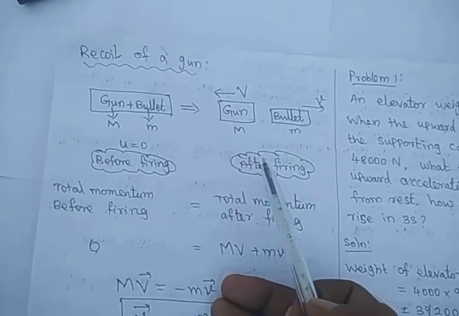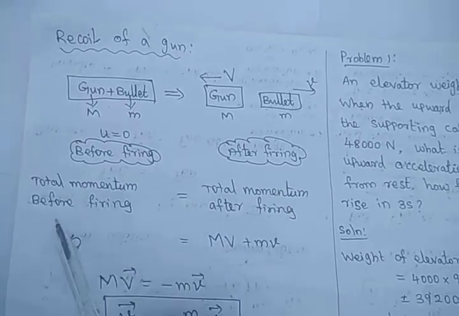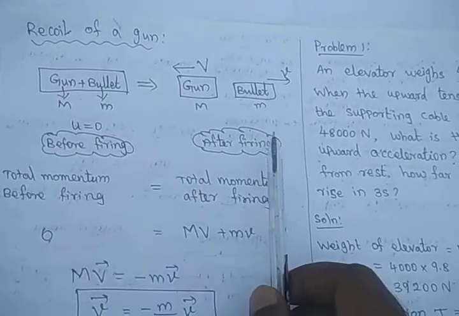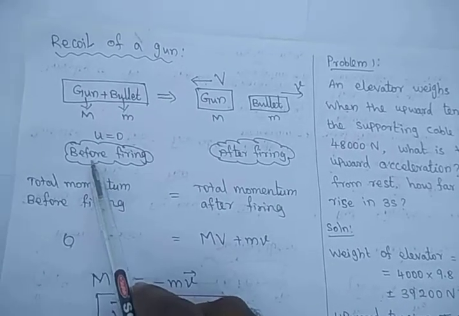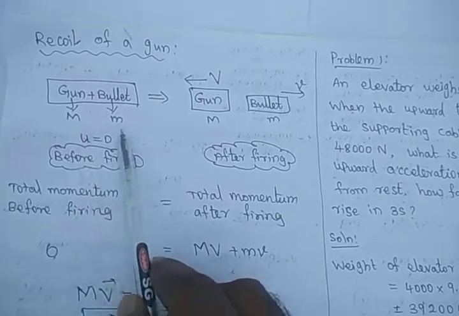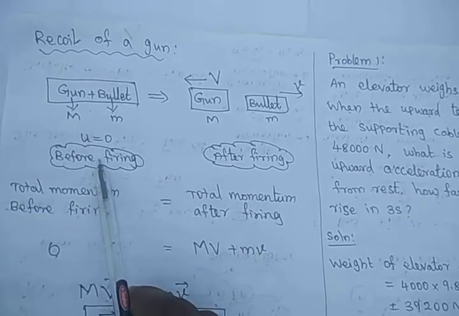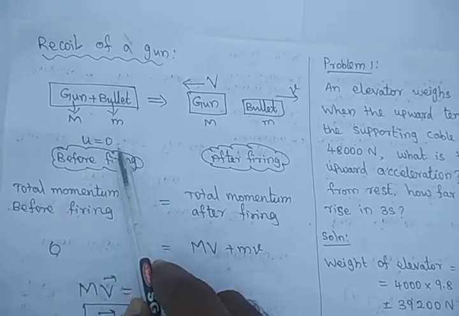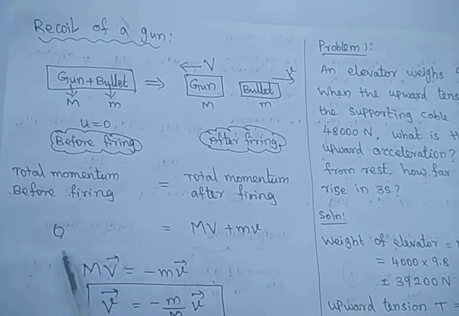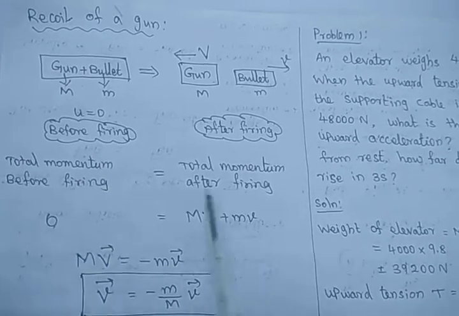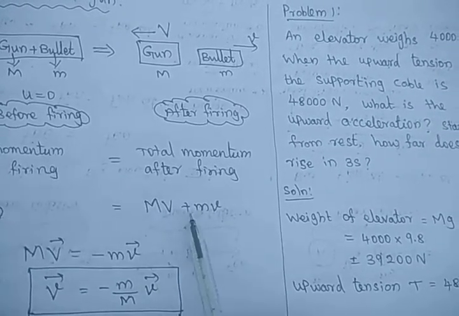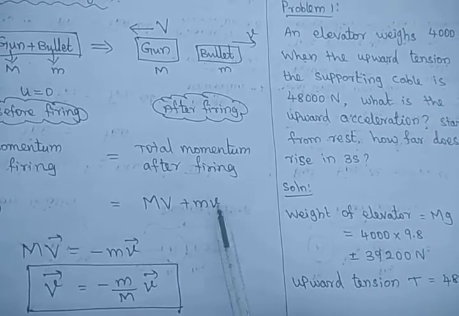According to the law of conservation of momentum, the total momentum before firing is equal to the total momentum after firing. That is, before collision is equal to after collision. Before firing there is no motion of the gun and bullet, so the initial velocity is 0. So before firing, the total momentum is 0. After firing, the momentum is the momentum of the gun plus the momentum of the bullet.